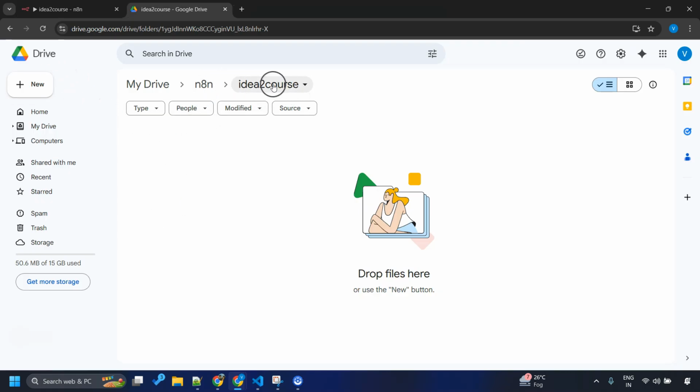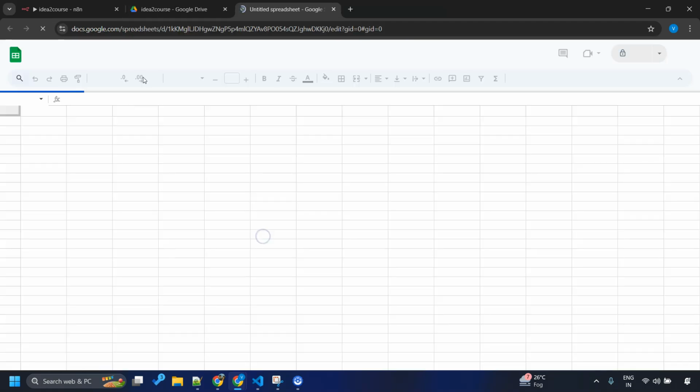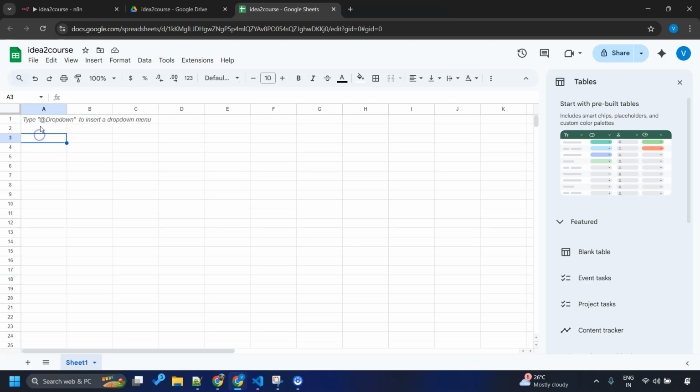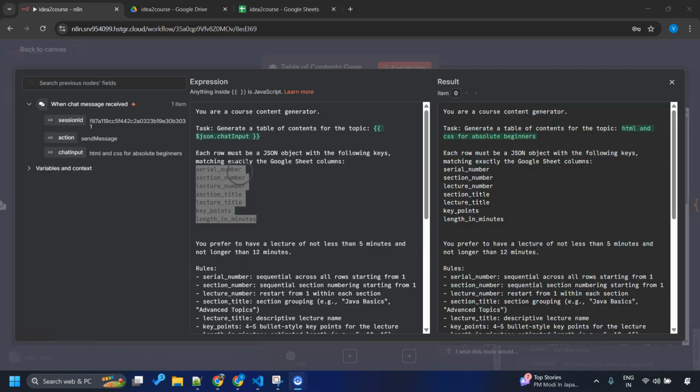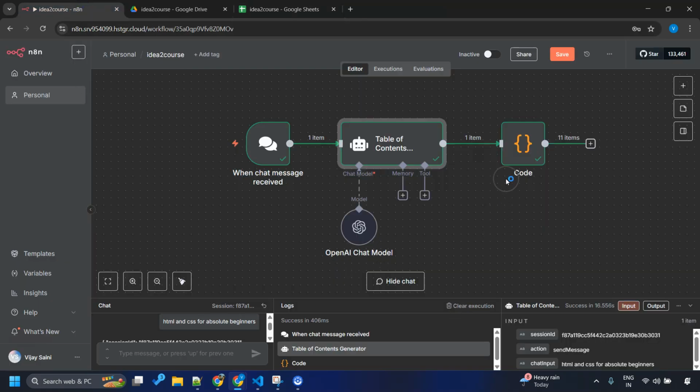I am in this directory, idea to course. I'll create a new Google Sheet. Now we need to create the table headers. We should keep these columns same as how we asked LLM to generate these columns for us. So as you can see, I have added these columns over here. Sounds good. Go back to n8n workflow.